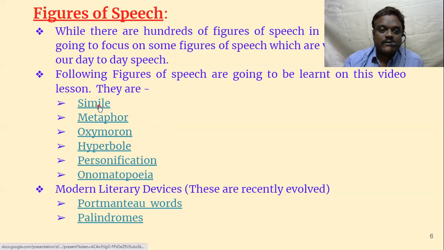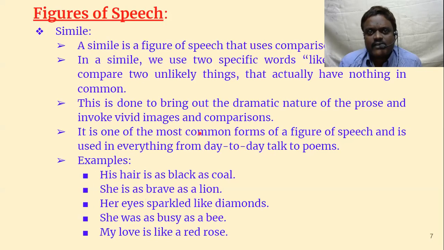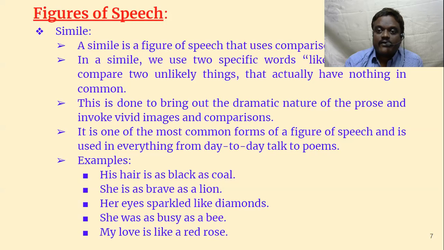Okay, let us go to simile. A simile is a figure of speech that uses comparison. So here two things are compared. Like I told you, my love is like a red rose. So here love is compared to a red rose. This comparison is used with the help of like or as. These two words become very crucial. Suppose, he is like a lion. He fights like a lion.